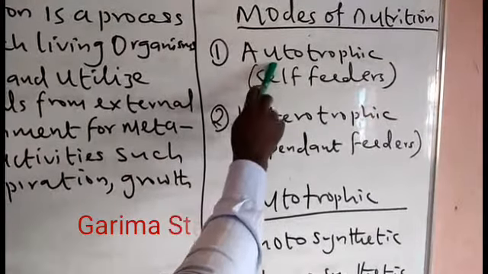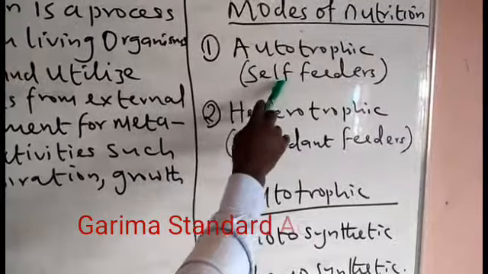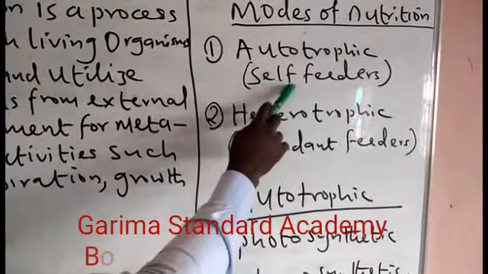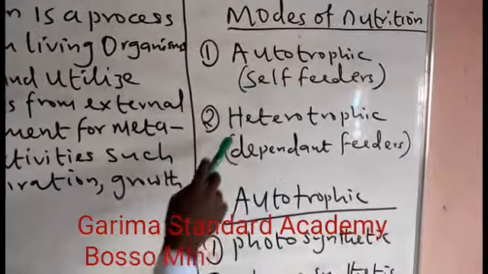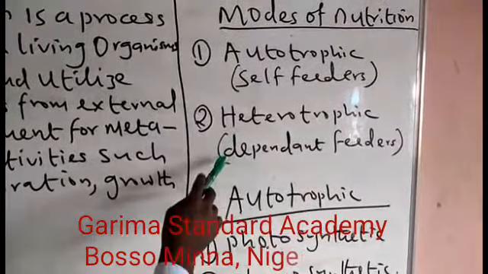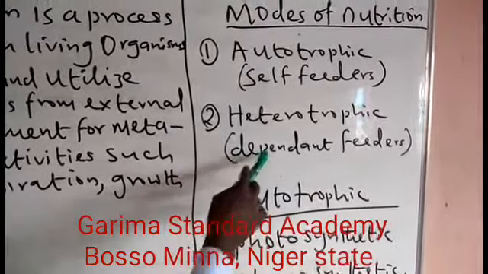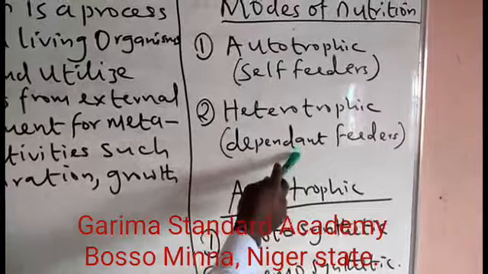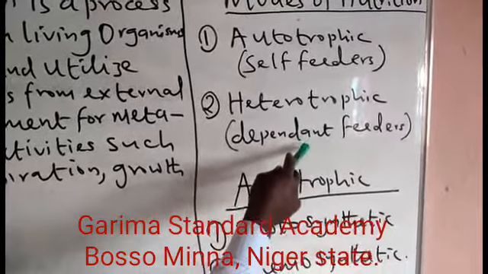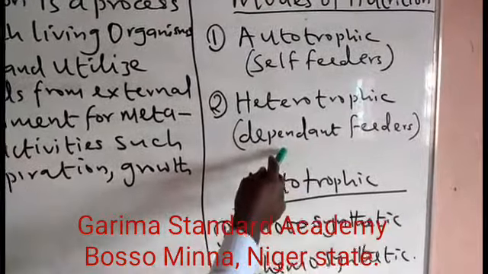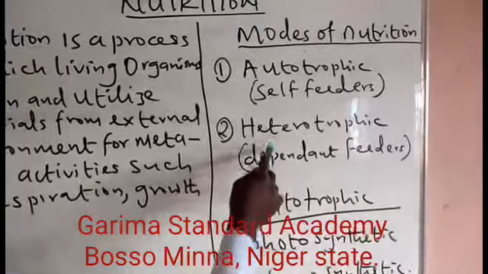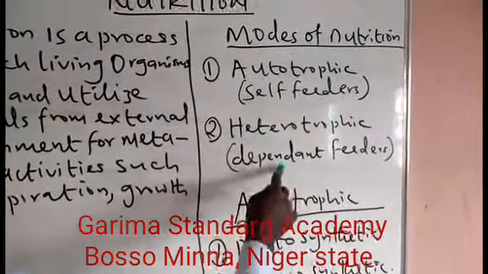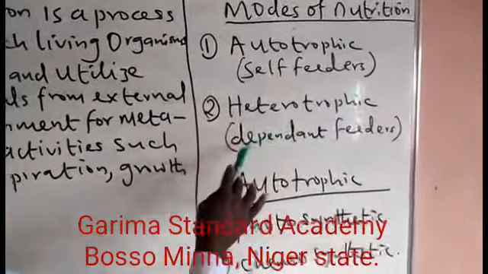Examples of autotrophs are green plants and some bacteria. Examples of heterotrophs are animals like mammals, for example man, lion, goat. They don't produce their own food. They feed on other organisms for their source of food.